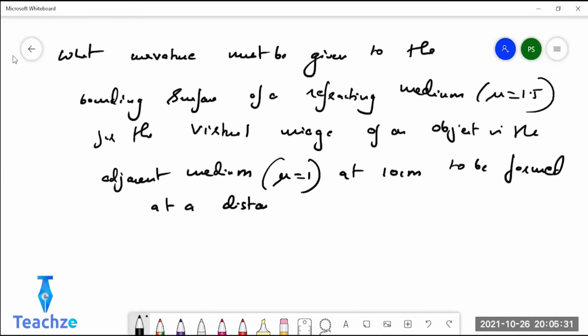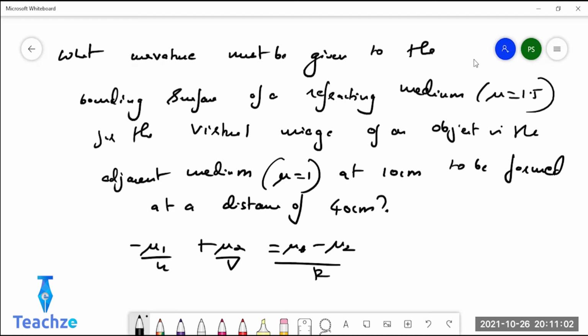So u is given as 10 centimeter, v is given as 40 centimeter. Mu1, mu2 are given, R is asked. Find it out. Easy. It's a direct application. It's going from rarer to denser medium. So what formula will you use? Minus mu1 by u plus mu2 by v equals mu2 minus mu1 by R. All the values are given. Mu1 is 1, mu2 is 1.5, u is minus 10 centimeter, v is minus 40 centimeter.